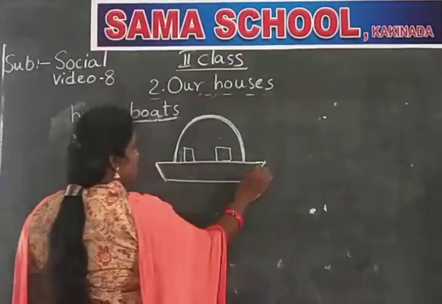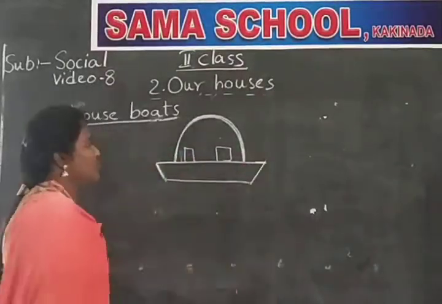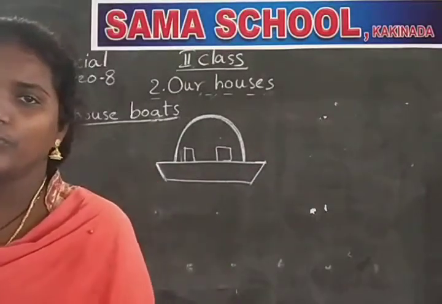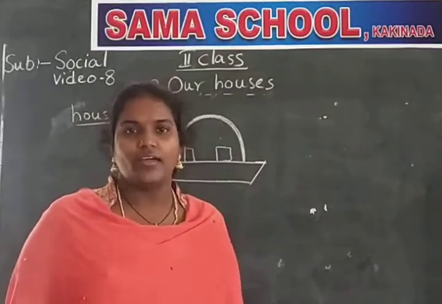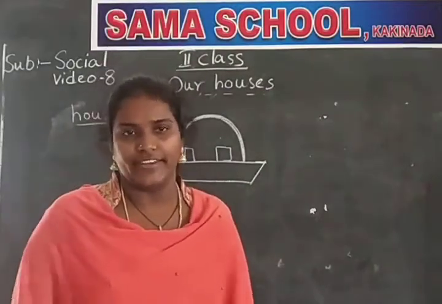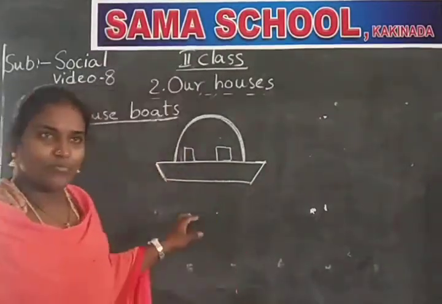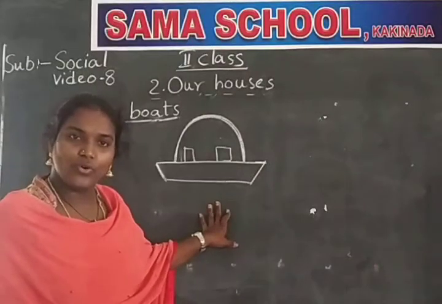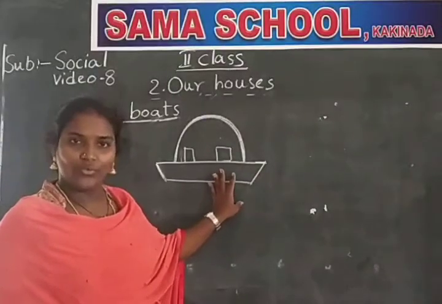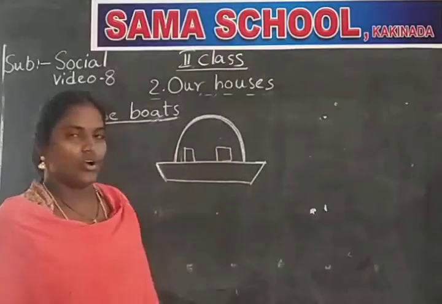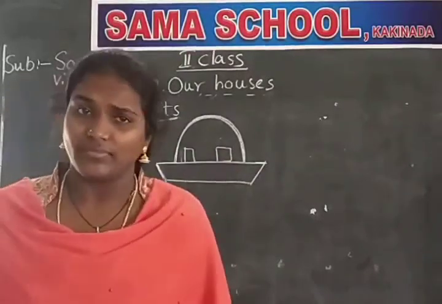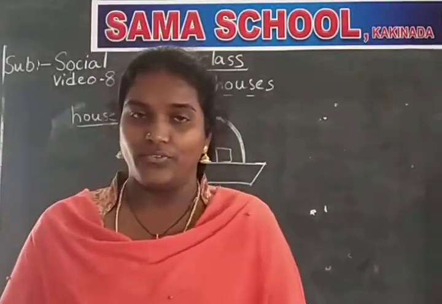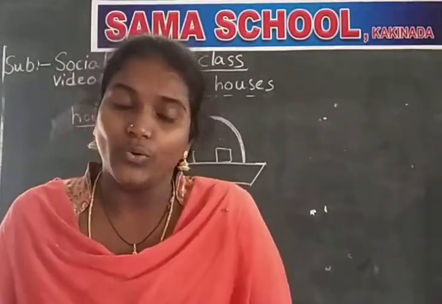So these are the houseboats. Whenever we go to the outstation, what do we do? We lock our house and we tell our neighbors to look after it. Yes or no? But these types of houses can be movable. Wherever we go, we can take our house along with us. Okay, children? And these houseboats are more of an attraction to the tourists also.